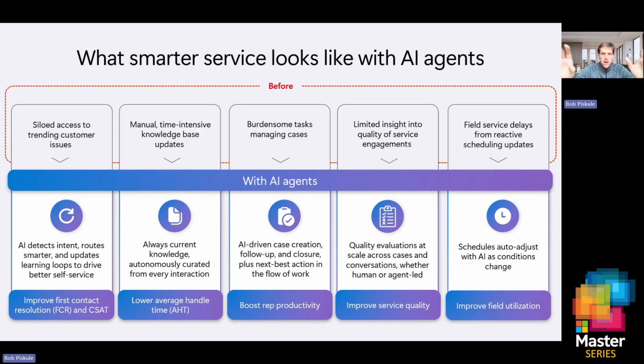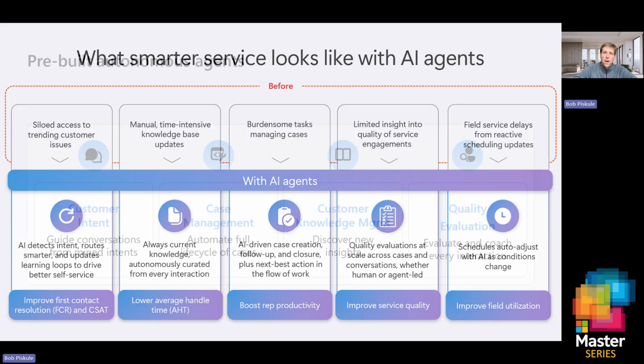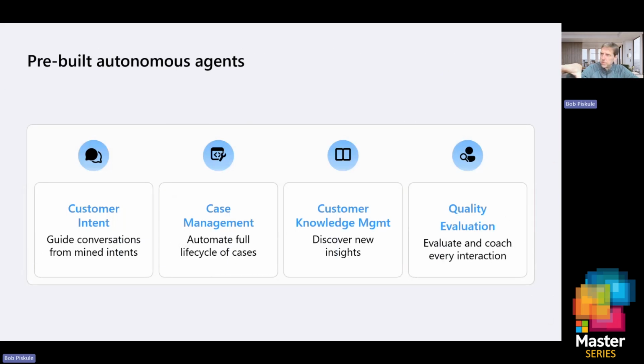So the business impact, which we see here at the bottom, is all about customer service and contact center: first call resolution, improving CSAT and NSAT by resulting in smarter routing and faster answers, and lowering average handle time. We're going to autonomously help with those repetitive case management steps and really increase rep productivity. As the CSRs, our service representatives, spend more time on complex and valuable interactions.